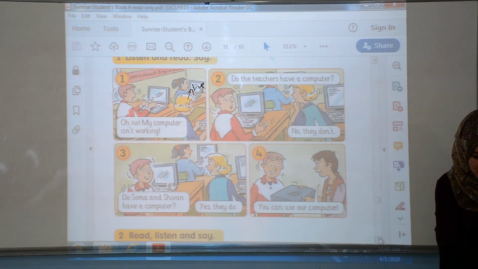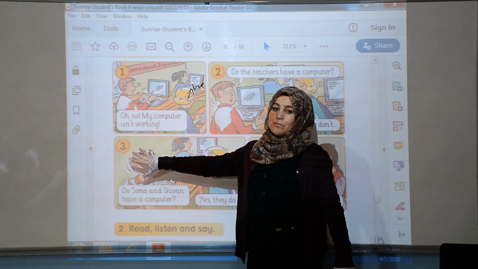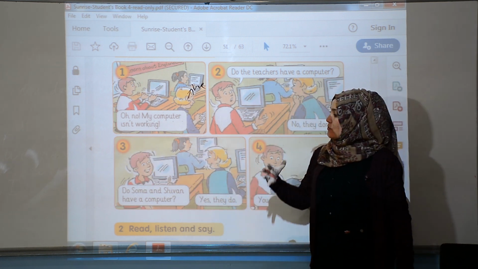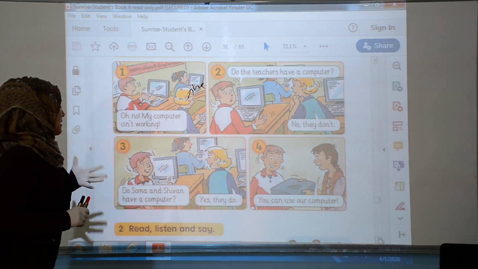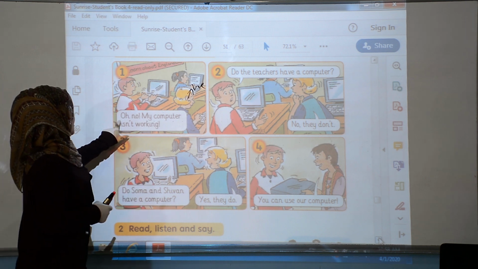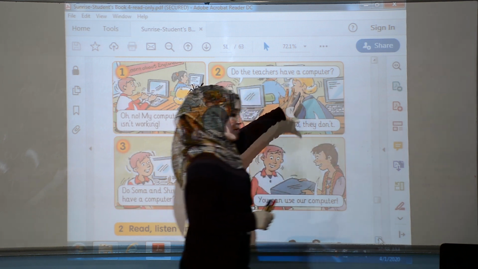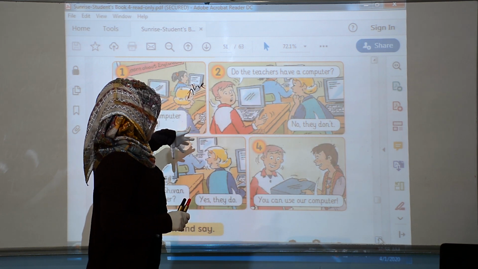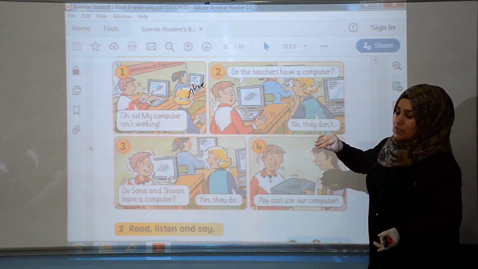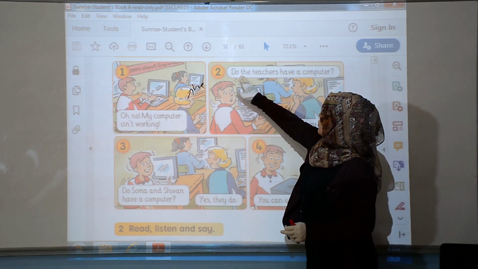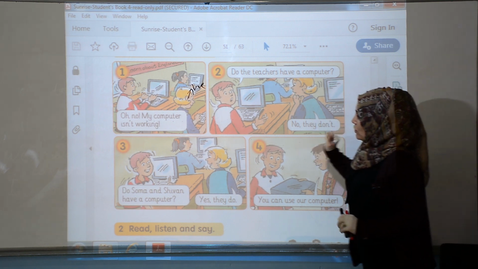And look, here we have many examples to use present simple and talk about time expressions. We said when we use on, when we use at, when we use in, okay? For example, do the teachers have a computer? Sorry, this is also about the possessive. It's not about time expressions. Do the teachers have a computer? No, they don't.